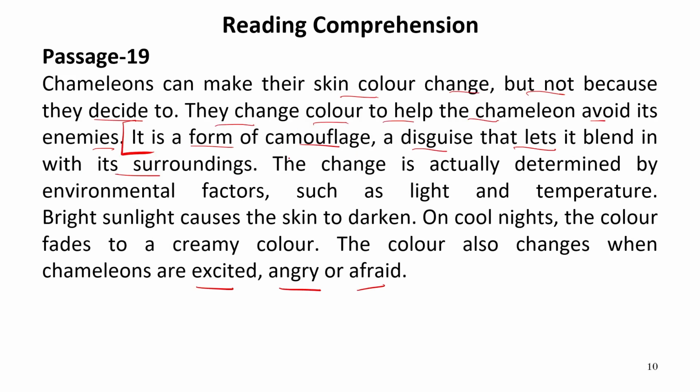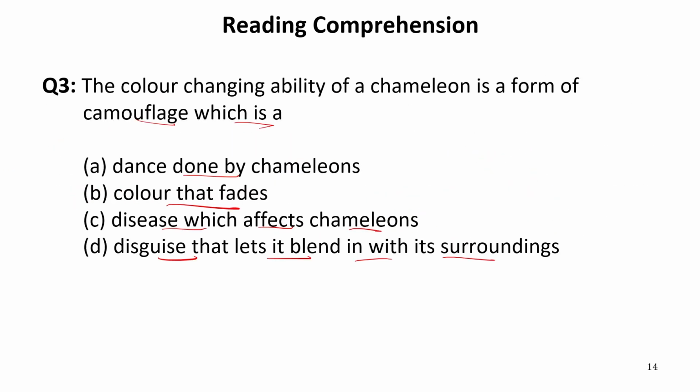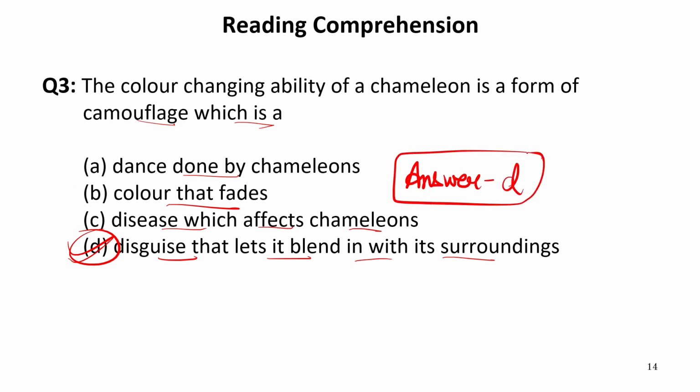It is written in the third line at the beginning of the passage. It is a form of camouflage, a disguise that lets it blend in with its surroundings. So it is directly given in the passage. So our answer will be D, of course, because it is directly given in the first paragraph of the passage. Again, we are confirmed with our answer because it is directly given in the passage.